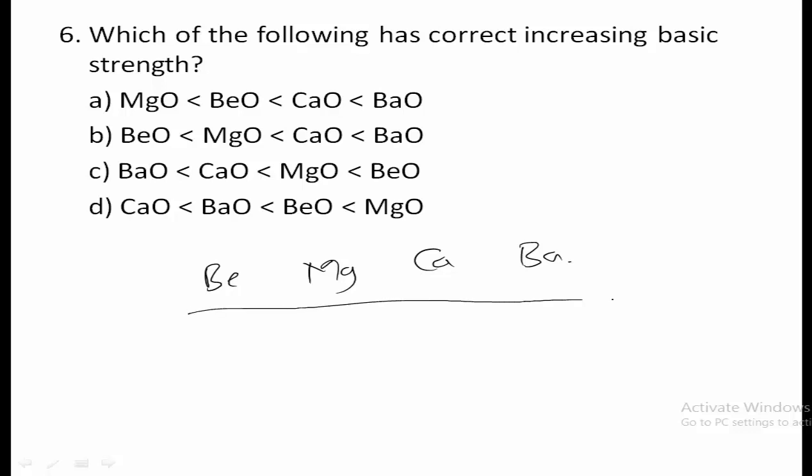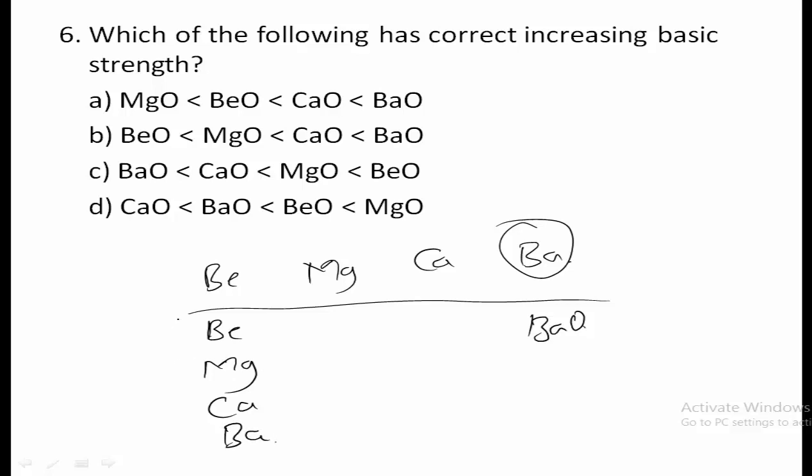So first among these four, which one lies down the group? Barium, okay, it comes at down the group, and thus barium oxide is more basic. And after that, here first beryllium, then magnesium, then calcium, then barium are present in second group, and down the group metallic character increases. So thus barium has more metallic character, and thus barium oxide is having more basic nature, and beryllium is having